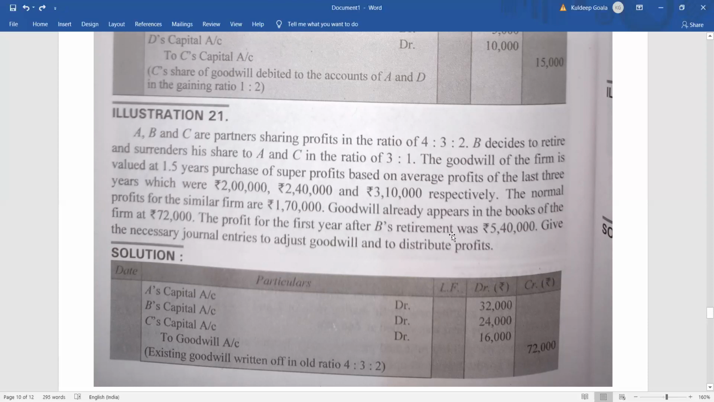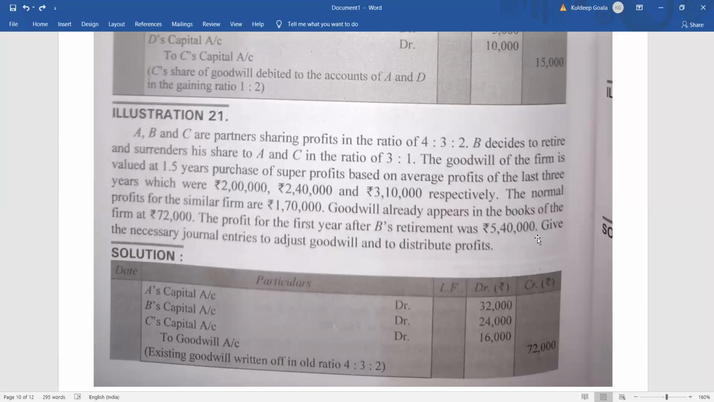The goodwill already appearing in the books was 72,000. This you have to write off. And what is given after that? The profit for the first year after B's retirement is 5,40,000. So this also you have to settle. So give the journal entry. After B has left the business, this was the profit. So that we will see how to do.